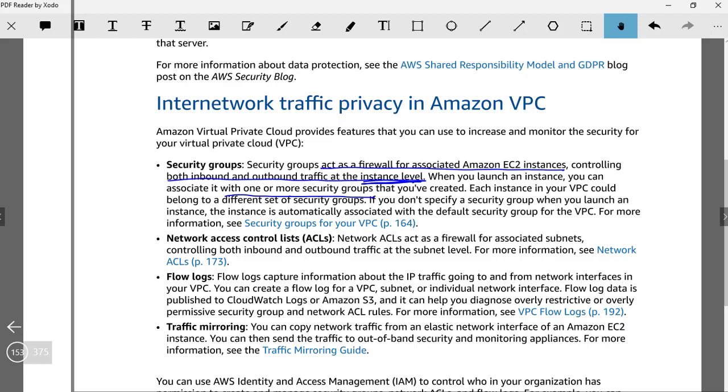And how is it different from network ACL? It's a firewall associated to a subnet. So here, it's a subnet level. That is important for network ACLs. It also controls both inbound and outbound rules. So flow logs is mainly for capturing the logs of what all traffic is coming in, coming out. And traffic mirroring is mainly to copy the network traffic. So these two are concepts to know and understand, but these two will be really important, especially for a solution architect associate. There'll be a lot of questions specifically on security group and network ACLs.